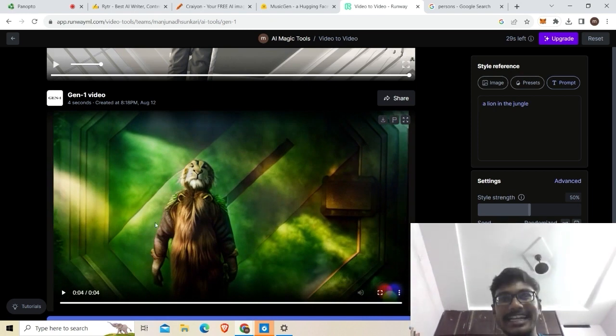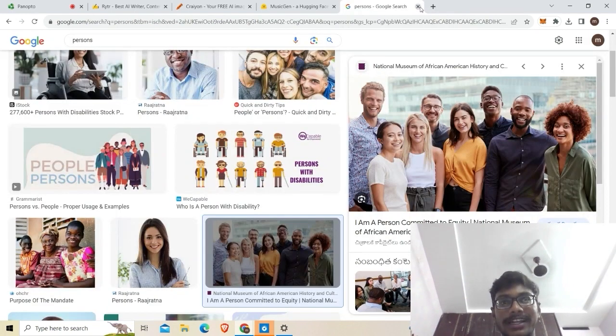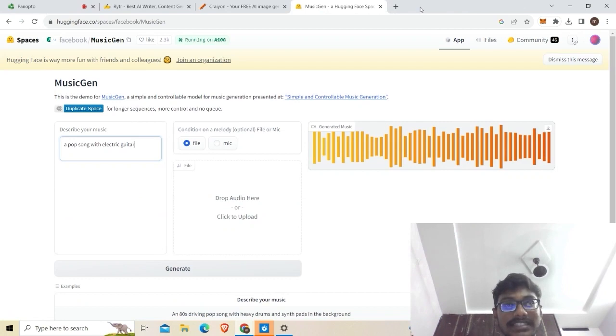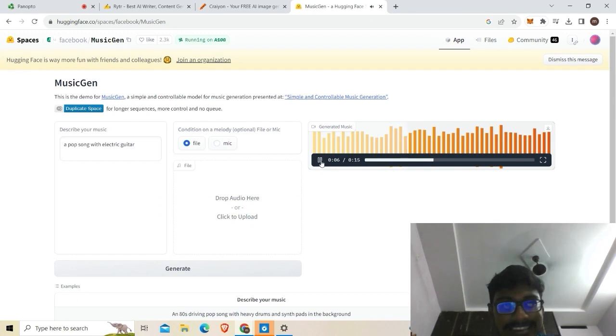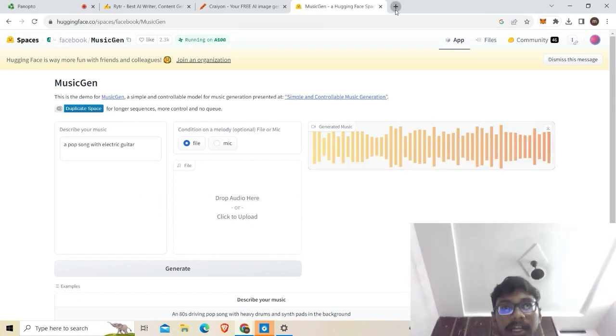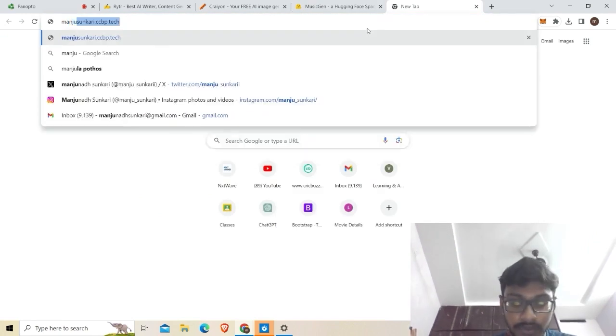So these are some of the video generation tools, and now we'll see the music generation tools. Before, we clicked on music, but our music hadn't come. Now you can see how it generated the music. If you click here, you can hear some music. This is the music generation AI tool. Here I asked for a pop song with electric guitar, and you can see the music generation.